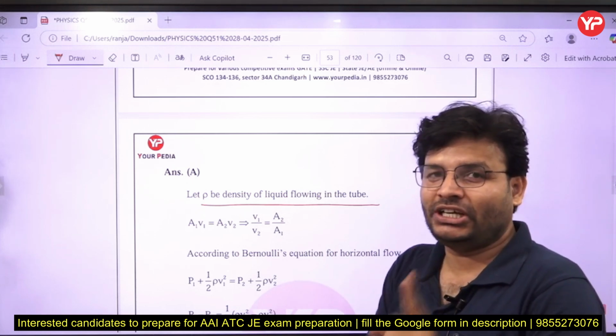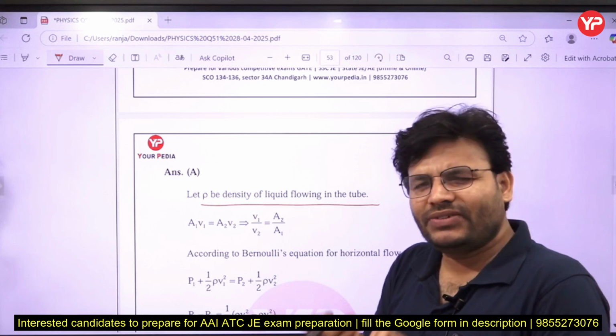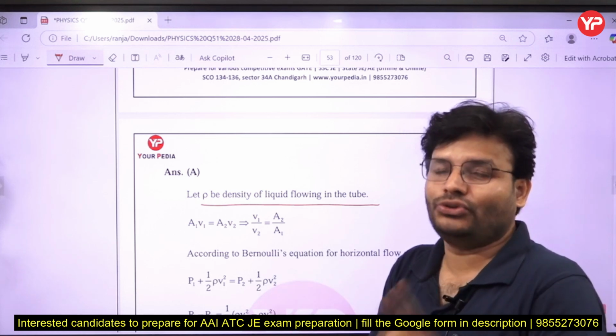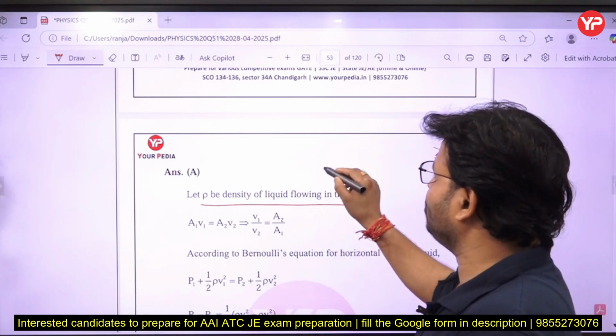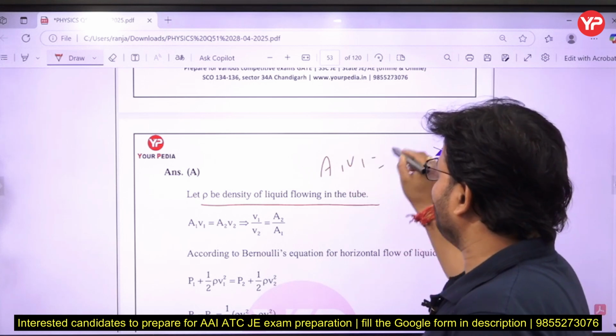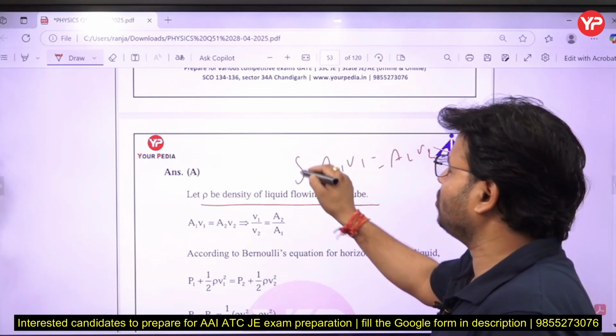If flow is not steady, you cannot apply the Bernoulli equation. Whenever you are going to use the Bernoulli equation, by default the flow is steady there. So if the flow is steady, we can say A1 V1 is equal to A2 V2. More precisely, with rho 1 and rho 2.